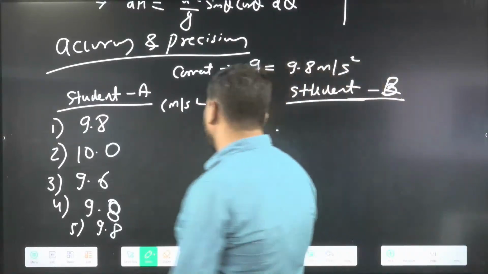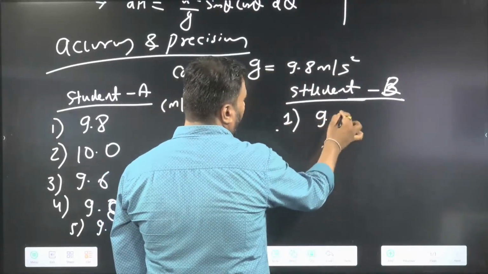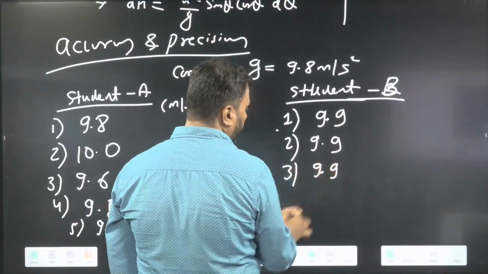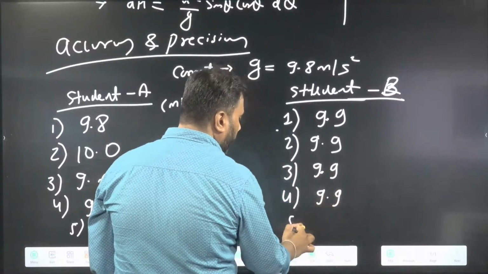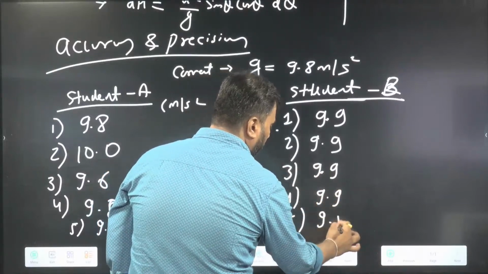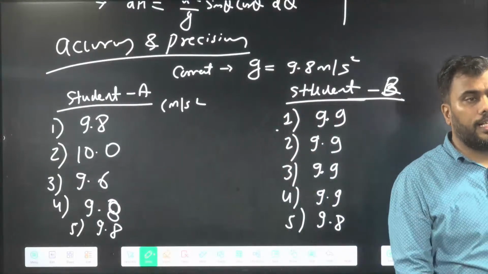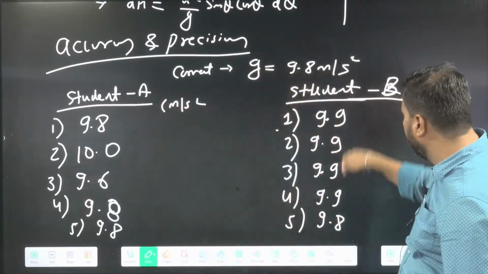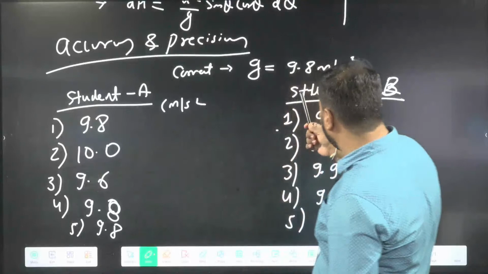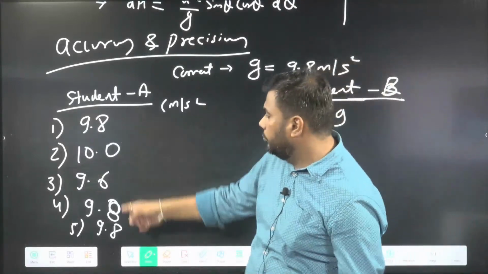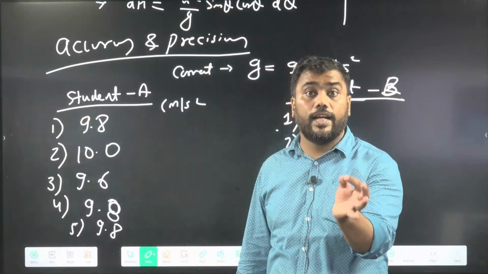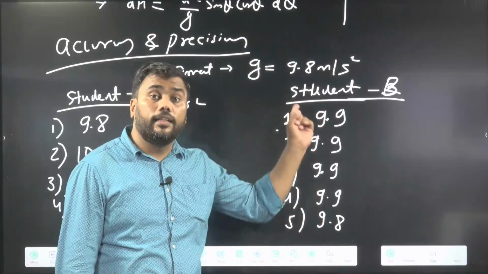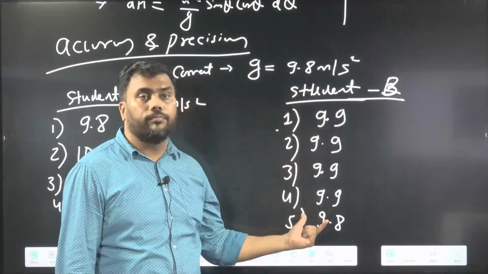Now the recordings of student B: first time he gets 9.9, second time 9.9, third time 9.9, fourth time 9.9, fifth time 9.8. Student A records g 5 times, student B records g 5 times. Student A's average value of g is 9.8. The average value of the other student is not 9.8, but see, the data is almost the same every time.